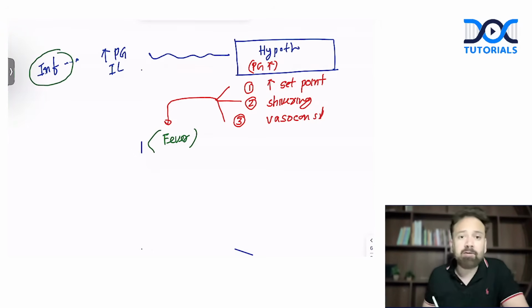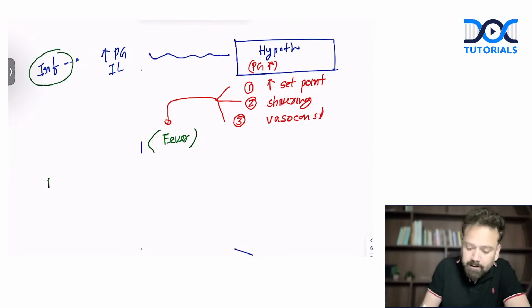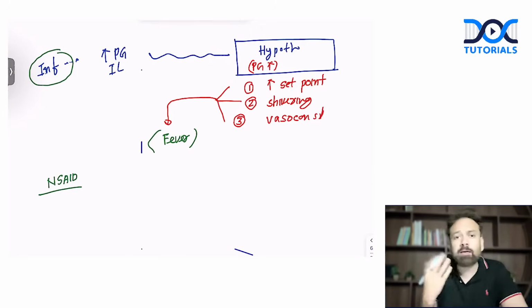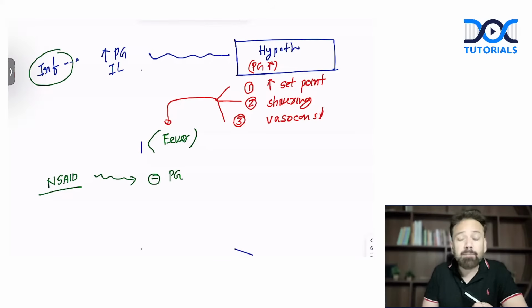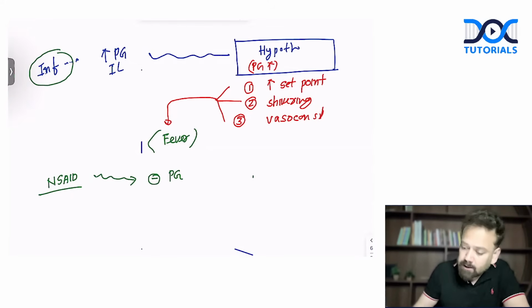Now, in the same question, they have asked, what is going to happen if the patient takes some painkiller, an NSAID? It can be aspirin, it can be brufen. NSAIDs, aspirin or brufen will inhibit synthesis of prostaglandins. And when there is inhibition of synthesis of prostaglandins, number one, there will be a decrease in the set point. Number two, there will be sweating.